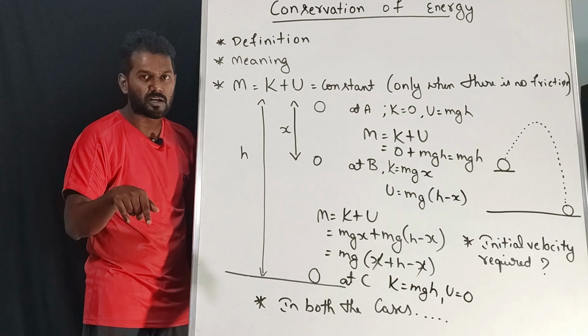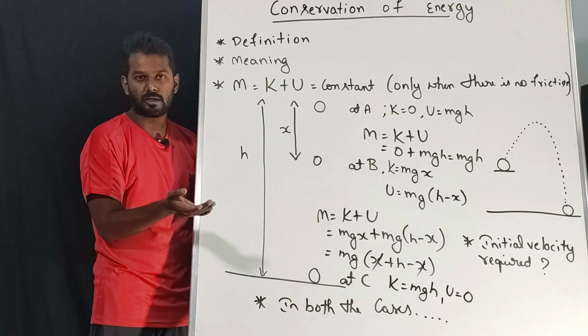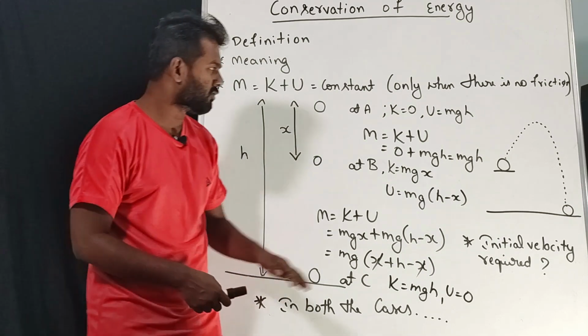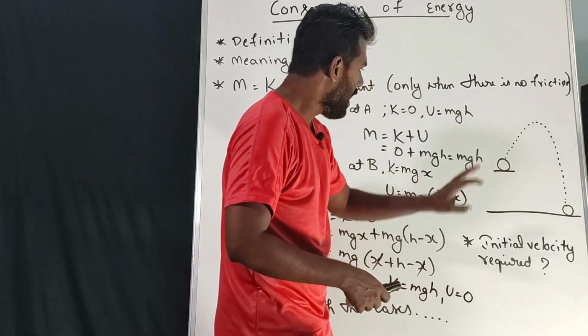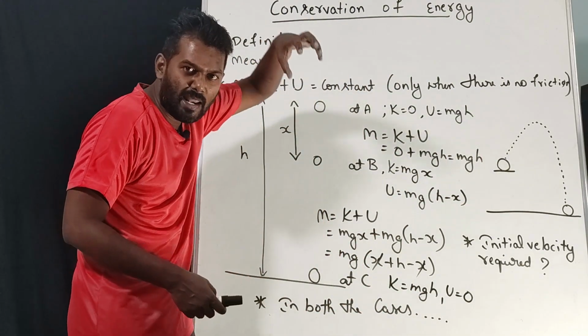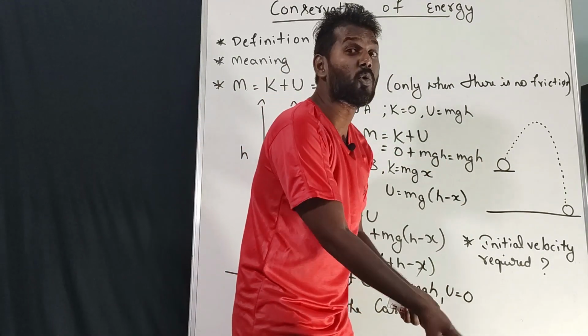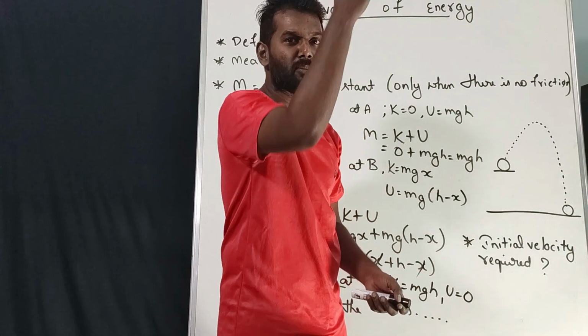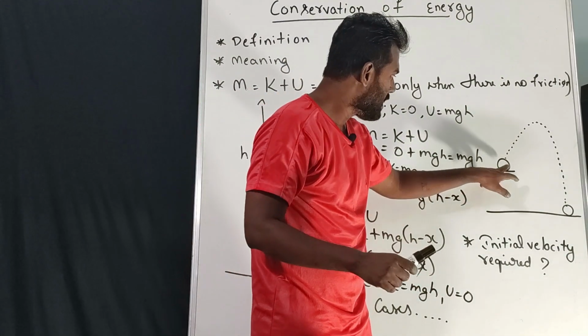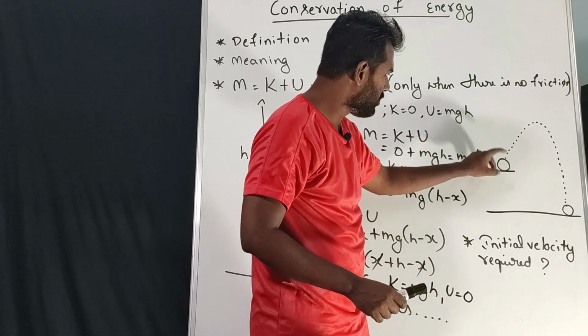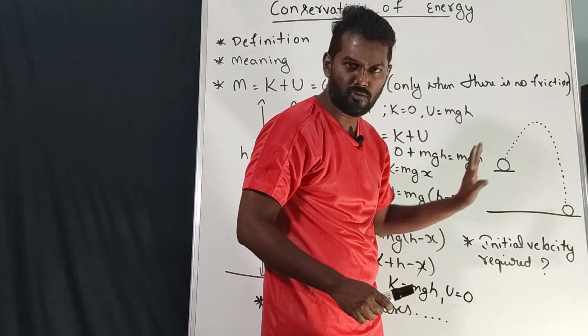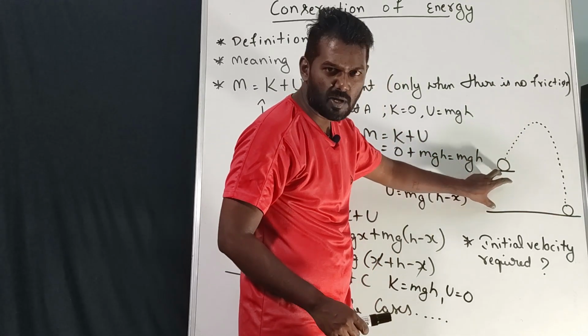If there is any friction, mechanical energy is not constant. That's it. Now we'll talk about this example. Here I am not leaving the ball directly like this. Now I am throwing the ball. What happens? See, when you throw a ball, assume this is the path it is going to follow. Here we have some height, correct?